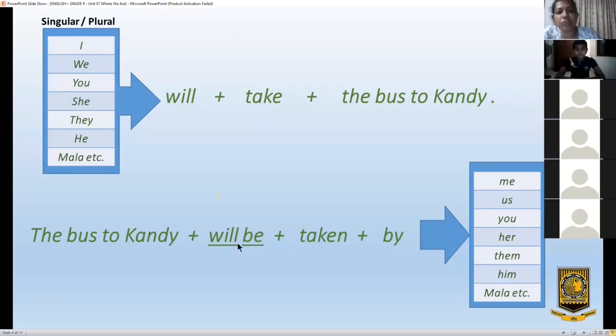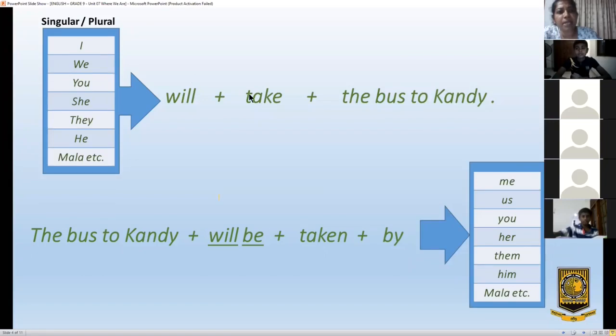The bus to Kandy will be taken by. Here, this is what I want you to know from this example. I, we, you, she, they, he, these all are subject pronouns. Except Mala. Not Mala, the others are subject pronouns. These subject pronouns, when they are brought here after by, change to the object pronouns.